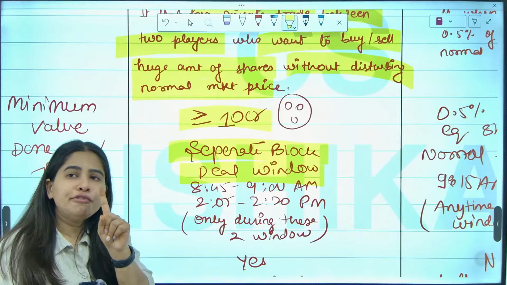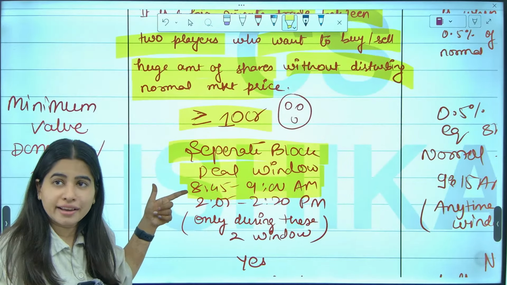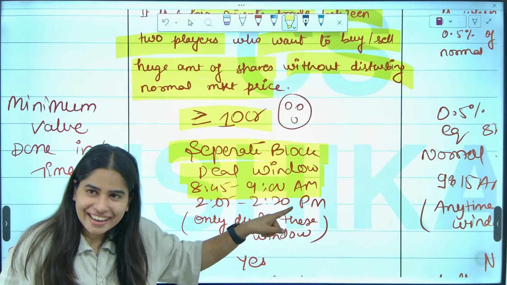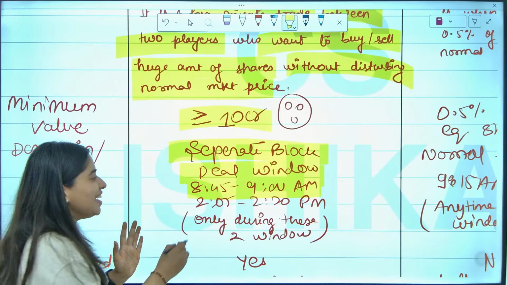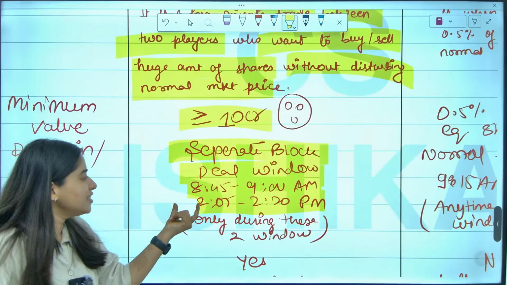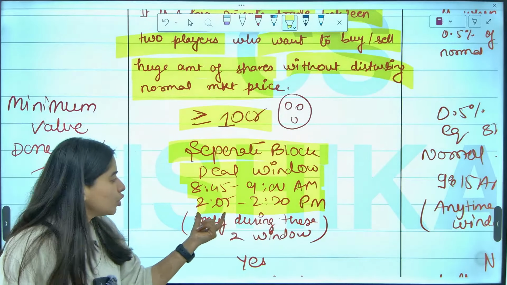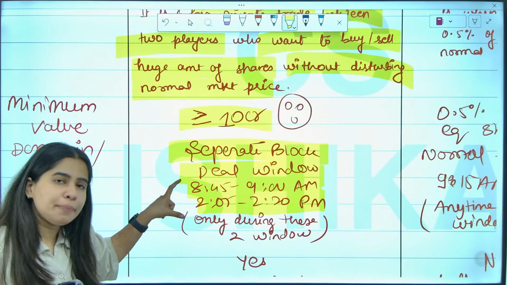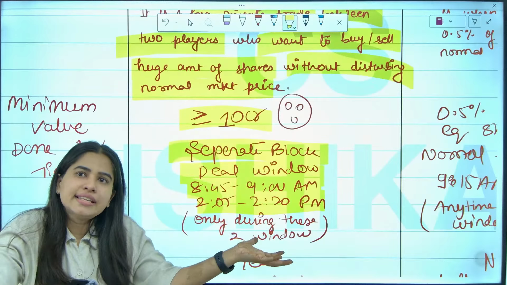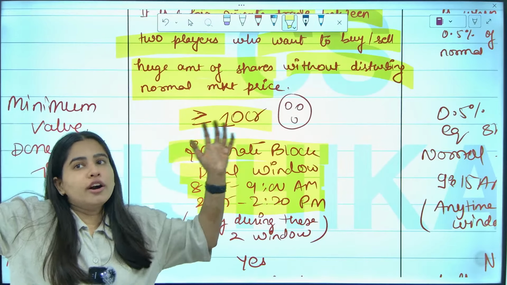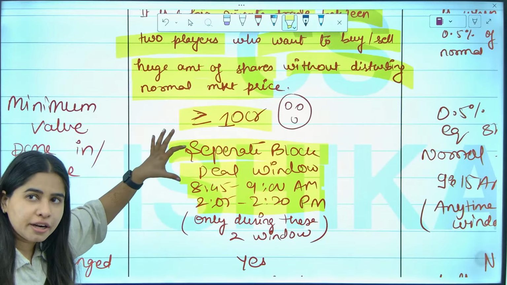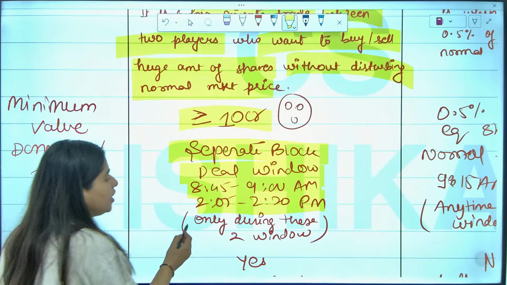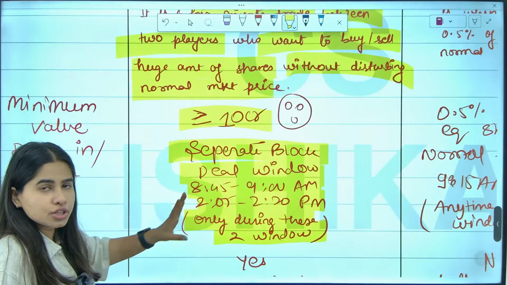In the morning, it opens for 15 minutes, 8:45 to 9 a.m. These are the morning hours, only 15 minutes. And next, in the afternoon, it is 2:05 to 2:20. Only these two times, for 15 minutes, this separate window opens for big players, where they can execute their big transactions of 10 crore or more. The separate window is 8:45 to 9 and 2:05 to 2:20, and these deals are done only during these two windows.